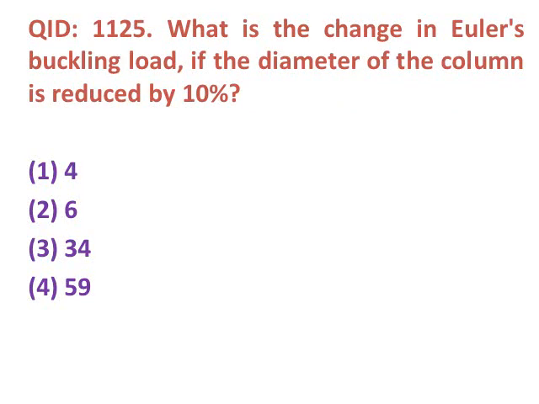Next question. What is the change in Euler's buckling load if the diameter of the column is reduced by 10%? Options are first 4, second 6, third 34, fourth 59. By solving by Euler's buckling load formula, we got the result as 34%. The option number 3 is correct, 34.